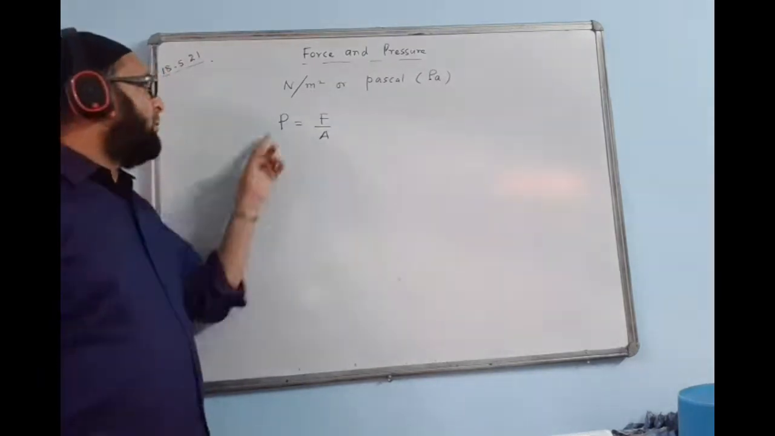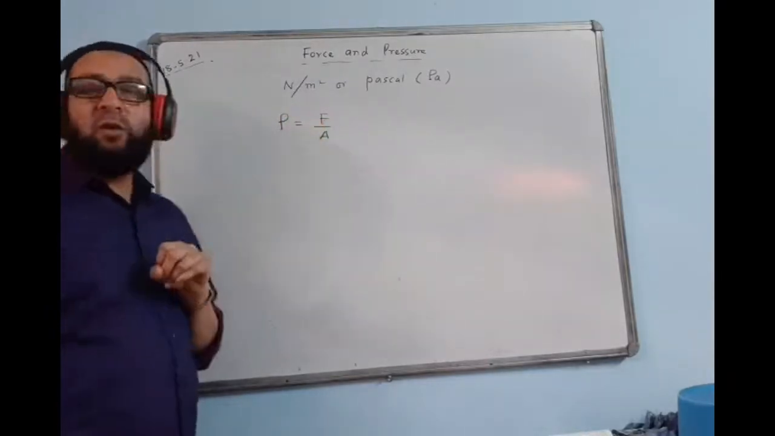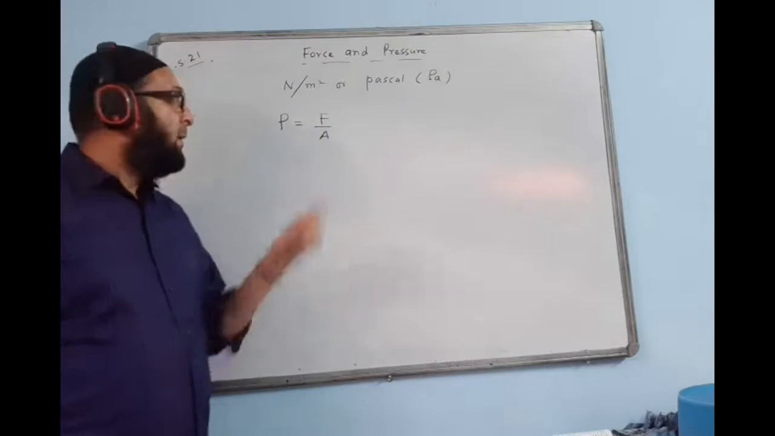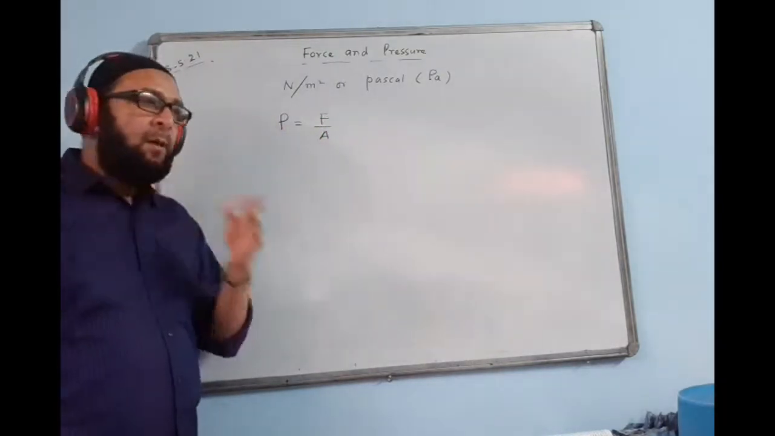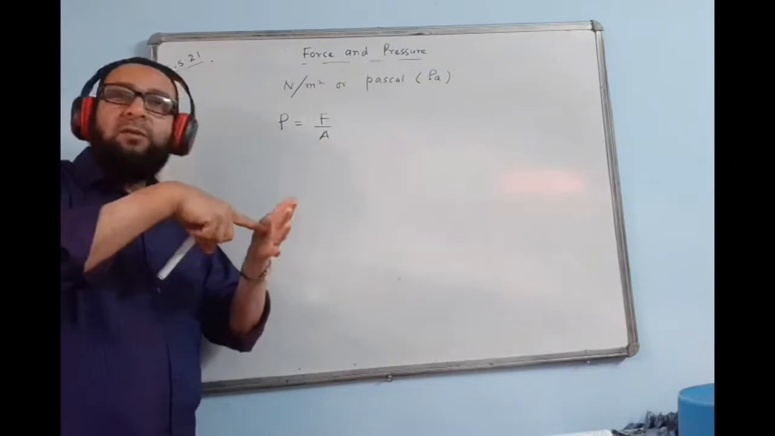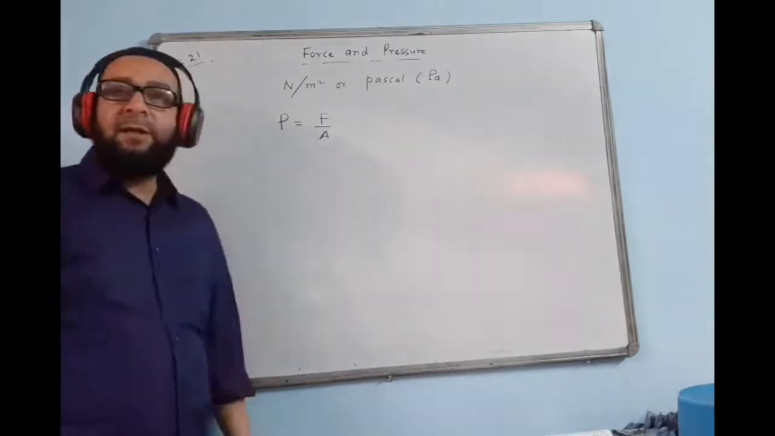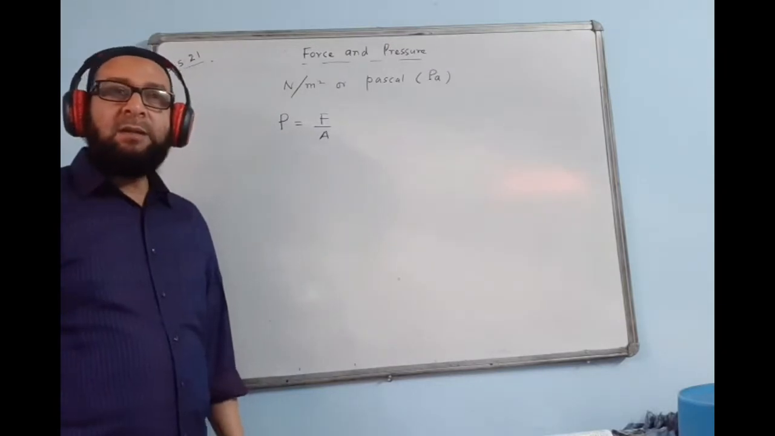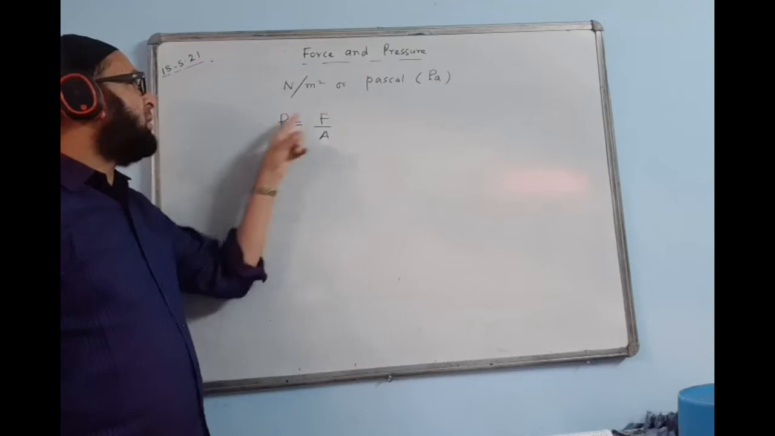So pressure depends on two factors. What are the two factors? It depends upon the value of force or the value of thrust, and it depends upon the area of cross section. One simple example: if you give less force, less penetration will take place. If you give more force, more penetration will take place. The idea is very simple. More the force, more the pressure; less the force, less the pressure.